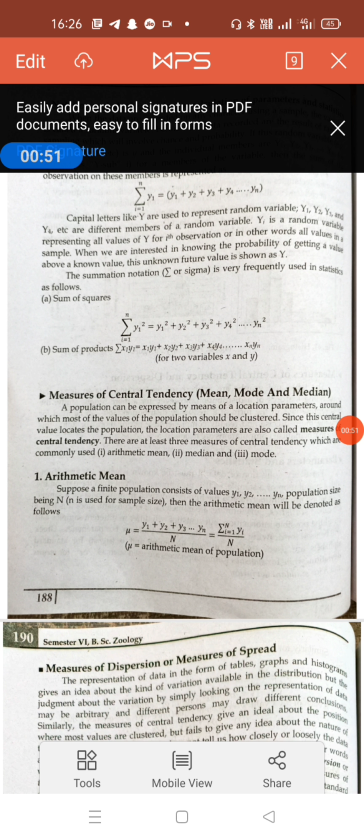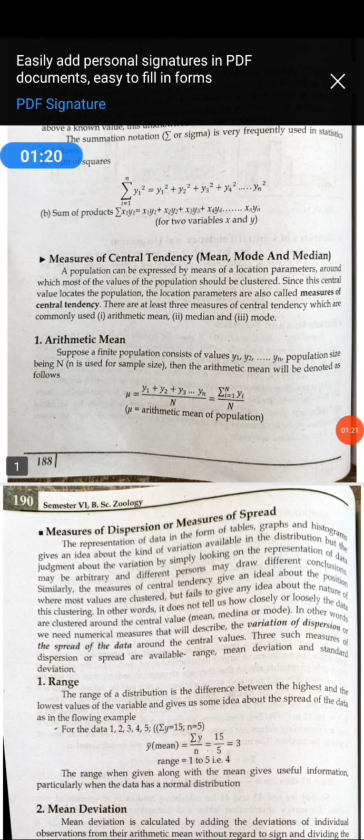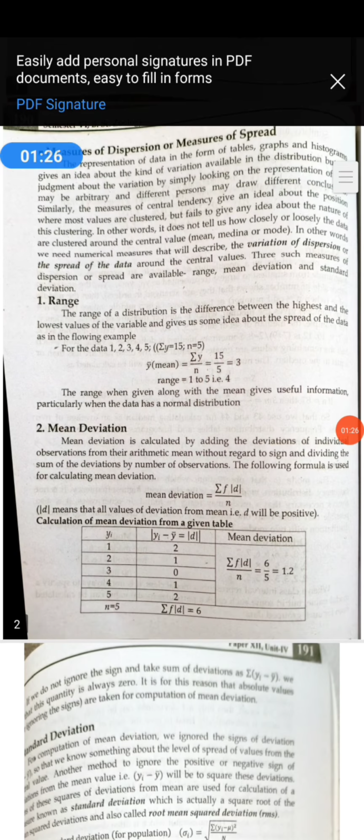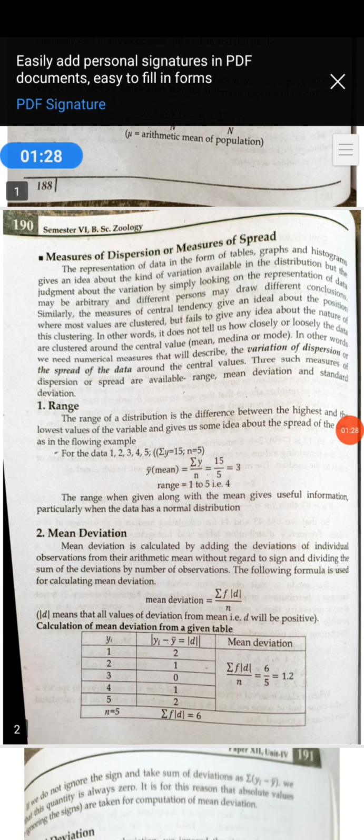If observations in a population or sample are arranged in order of magnitude from smallest to largest, they are represented as y1, y2, y3, and so on up to yn. The bracket on either side of the number shows that they are arranged in order. Then the middle value, or the average of the two middle values, gives the median, which is another measure of central tendency. For example, the median of a set of data.